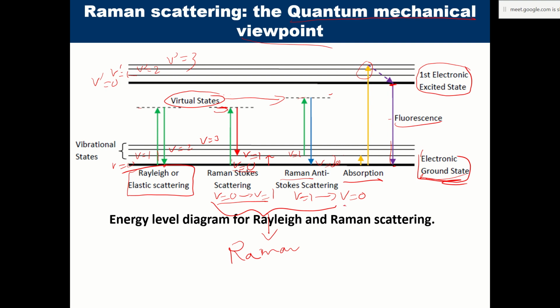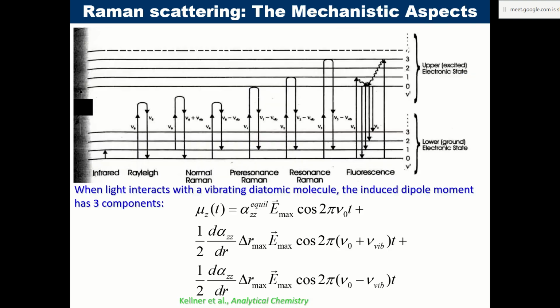So there is a decrease in the overall vibrational energy of the molecule.